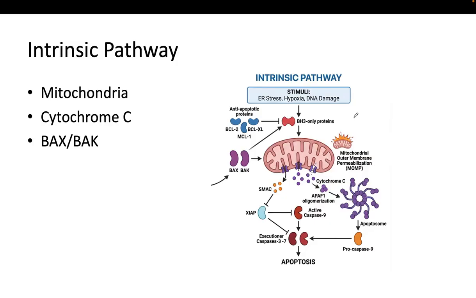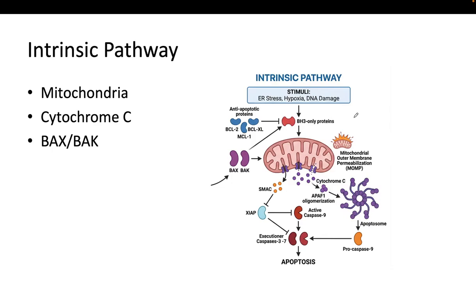Now, let's look at the intrinsic pathway of apoptosis. This pathway is triggered by internal stress, such as DNA damage, hypoxia, or endoplasmic reticulum stress. The key event here happens in the mitochondria.